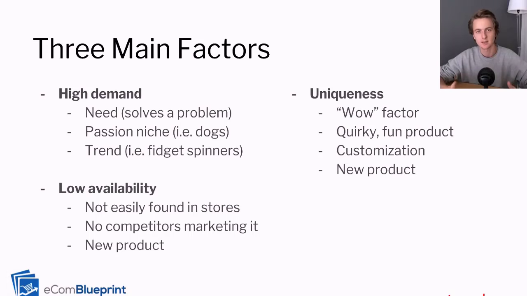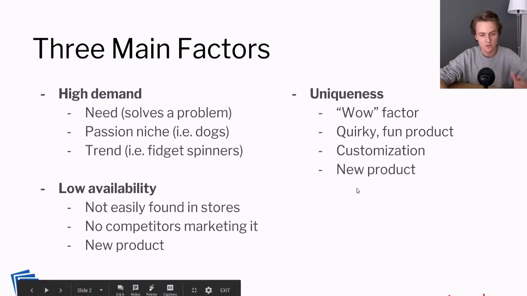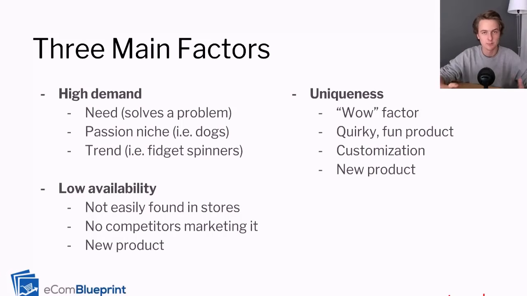I'm going to be covering exactly how I found the posture corrector product. But in this video, I'm just giving you the criteria. So you want the product to be in high demand. So you want to combine as many of these factors as possible. If you have just a product that solves a problem, that's usually good enough. But if you combine that with trend, that's even better.